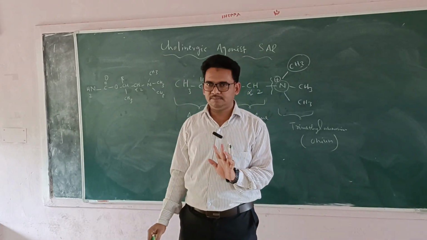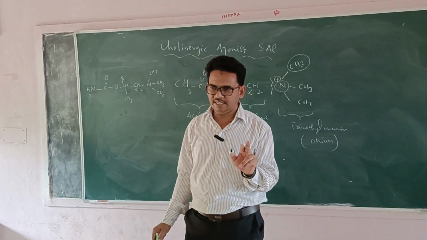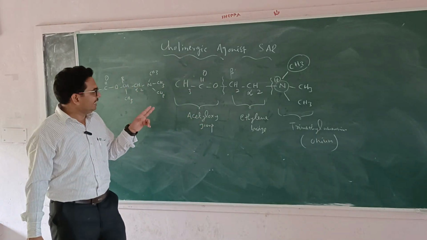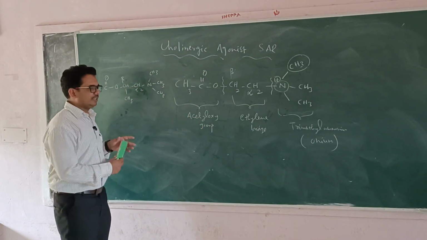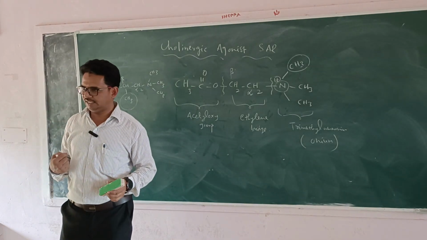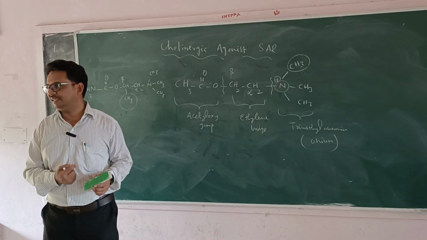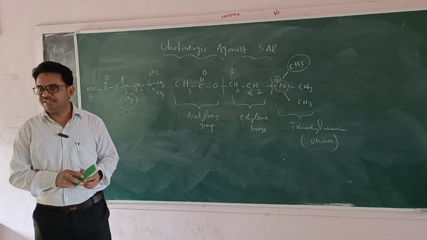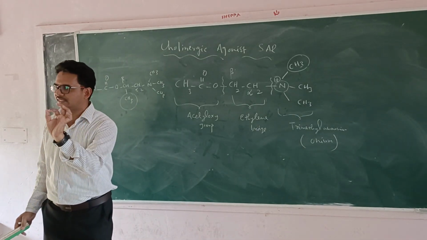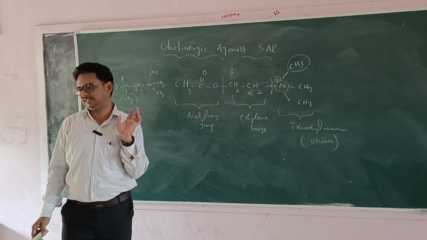Muscarinic receptors are present throughout the body, in the muscle, in the heart, everywhere. But nicotinic receptors are present only at the neuromuscular junction.